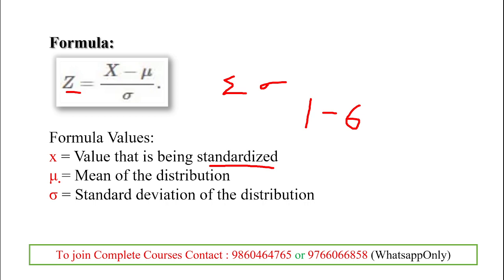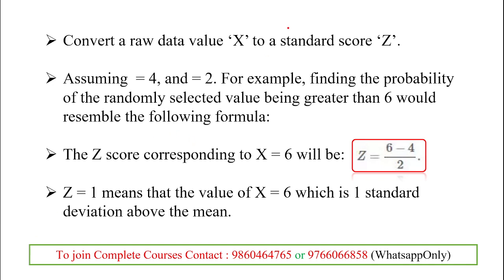Mu means the mean of the distribution. So here the mean of the distribution is indicated by mu. And sigma, small letter sigma, is the standard deviation of the distribution. So mean in mu and standard deviation in small letter sigma. Clear?